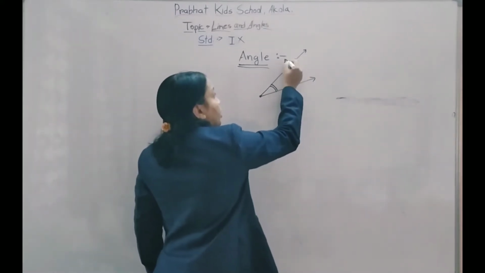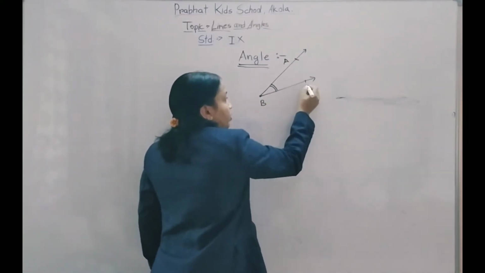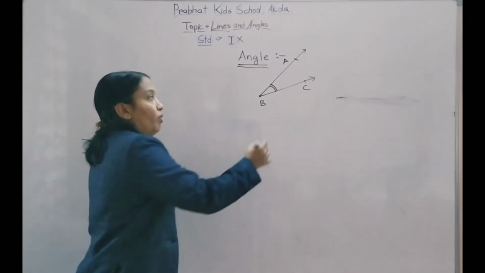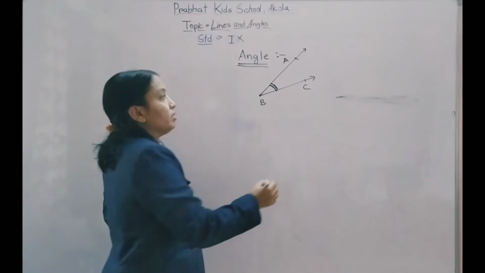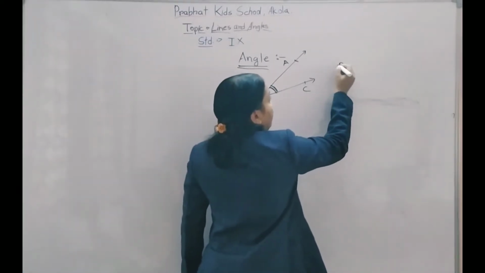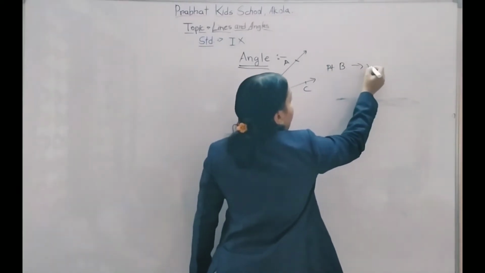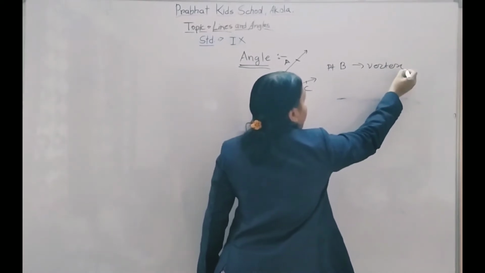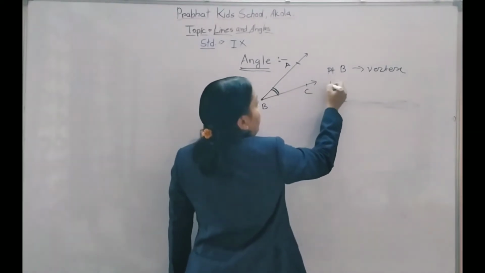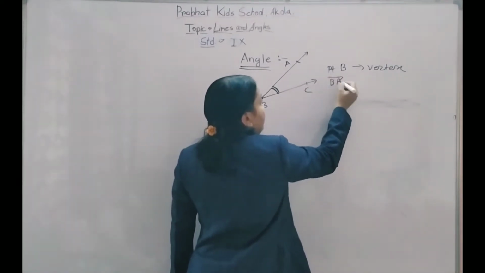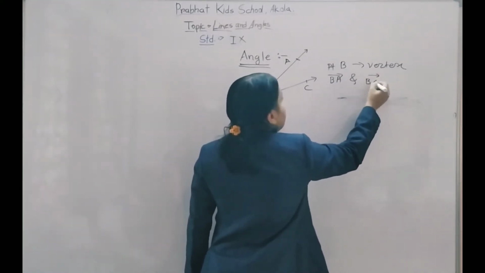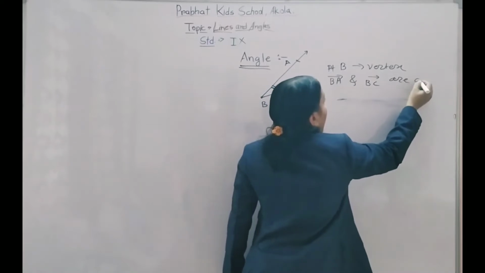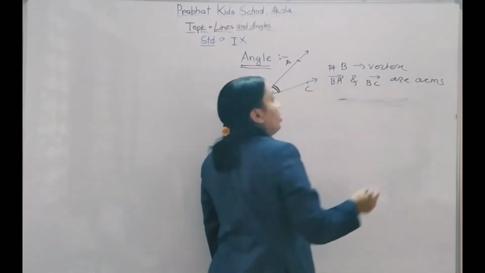Now how to give a name to the angle? This is an angle. Where is the angle formed? At B, means B is the point, B is the vertex. It is called the vertex. Ray BA and ray BC are the arms of the angle.